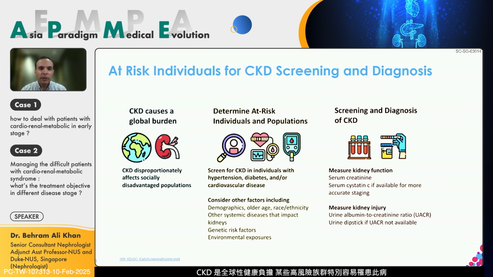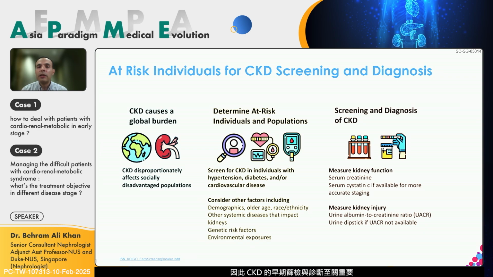So CKD is a global burden. There are certain at-risk individuals in the population, especially those suffering from hypertension, diabetes, or known cardiovascular disease. But in many cases, our demographics, older population, certain ethnicities. So for example, in Singapore, the Malay community is especially prone to having these cardiorenal metabolic diseases and chronic kidney diseases, accounting for about 40% of end-stage kidney disease cases, while being 15% represented in the demography of Singapore. So certainly a high-risk population. And then, of course, certain environmental exposures and if they have family members who have chronic kidney disease.